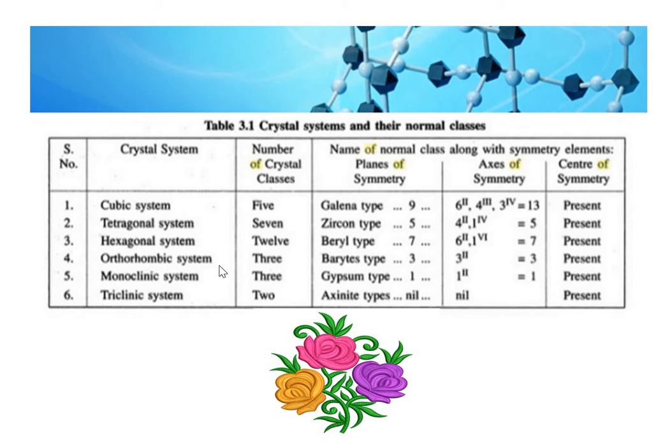In orthorhombic system, 3 classes, barytes type and present system. In monoclinic system, 3 classes, gypsum type, the axis of symmetry only 1 and it is present. And triclinic system, 2 classes, axenite type, no axis of symmetry, it is present.